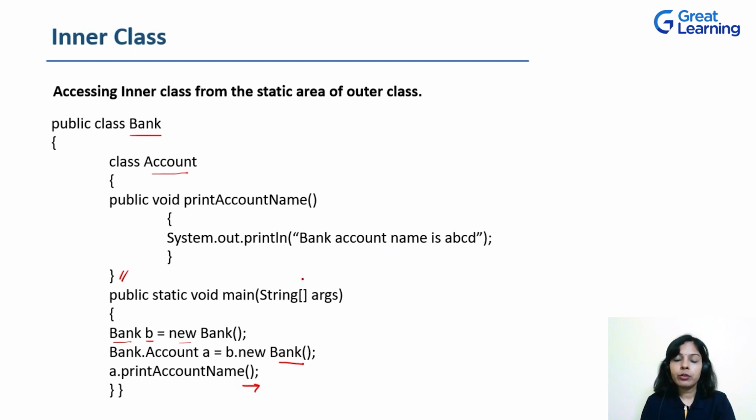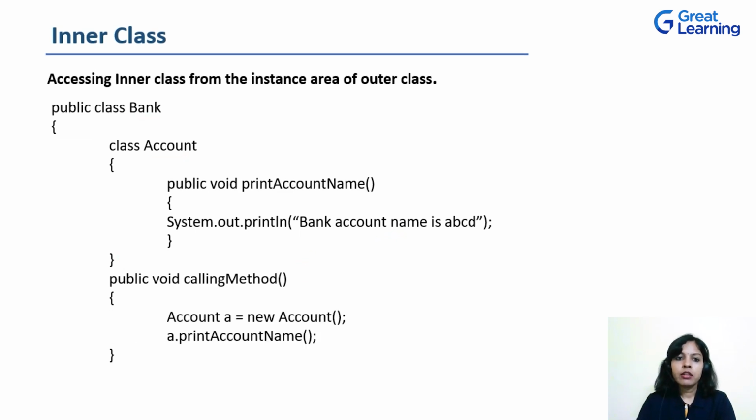Now, let us try to understand how we can access the inner class from the instance area of the outer class. Let's try to understand this with the help of an example again. The same example I'm going to take, where the outer class is Bank, the inner class is named Account. Inside the inner class Account, we have a print statement inside a method, that is printAccountName, which prints bank account name is ABCD.